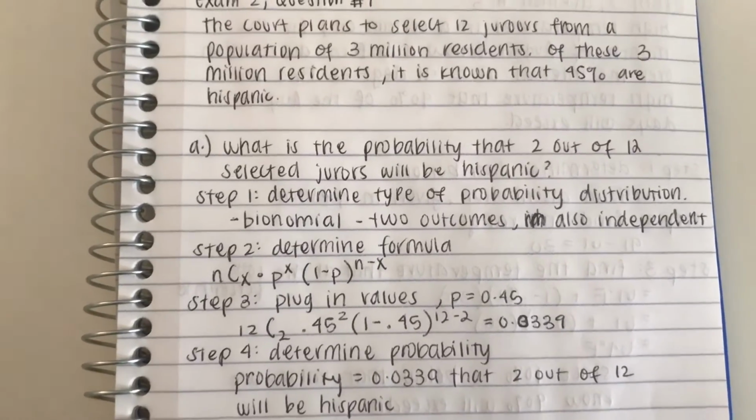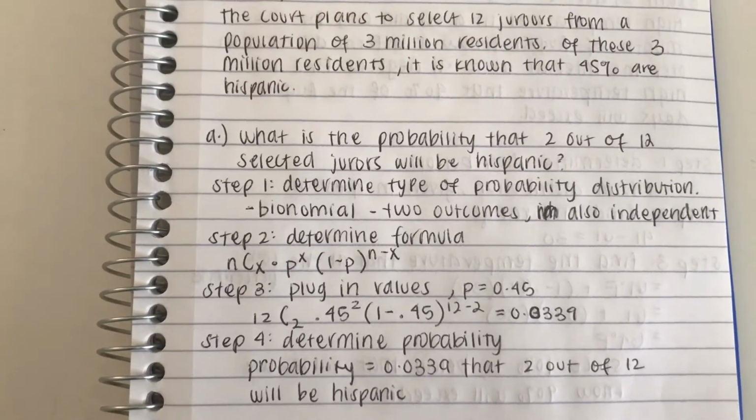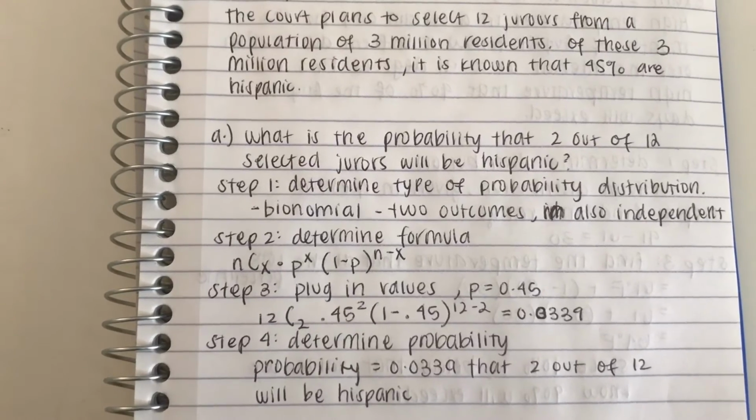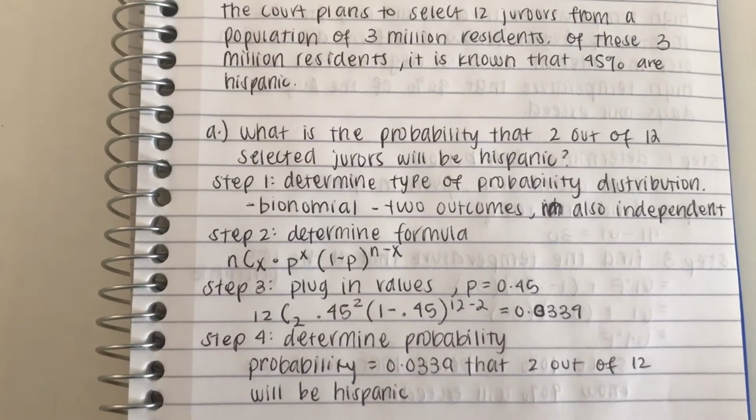So 0.0339, that's about 3% that 2 out of 12 will be Hispanic.